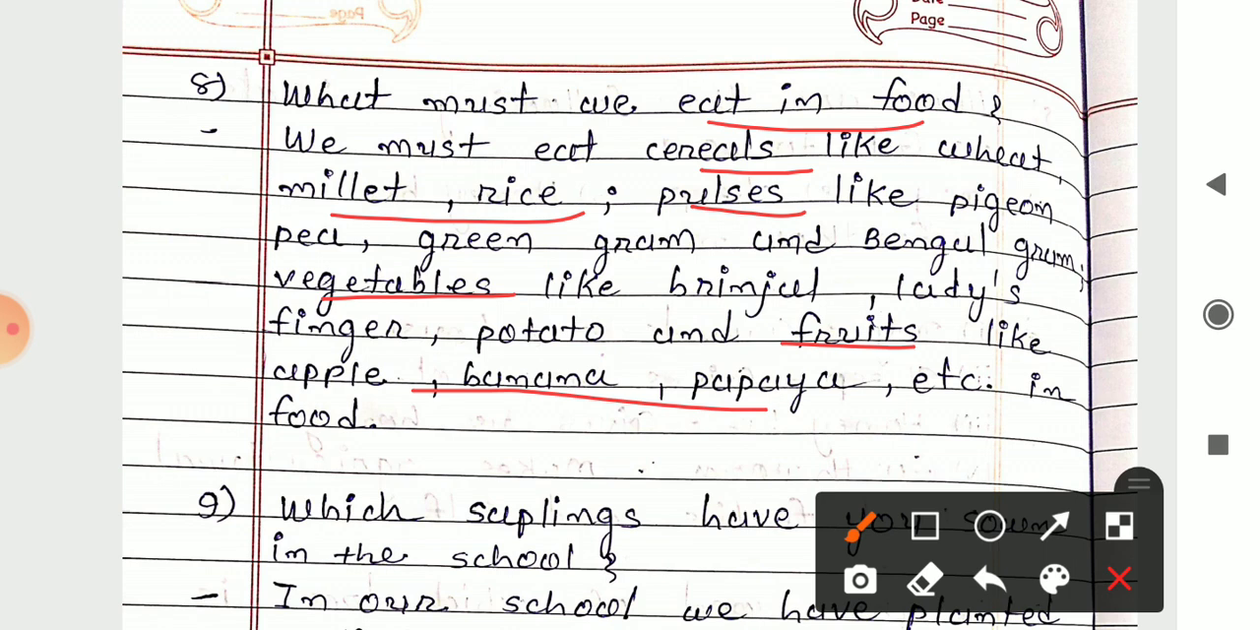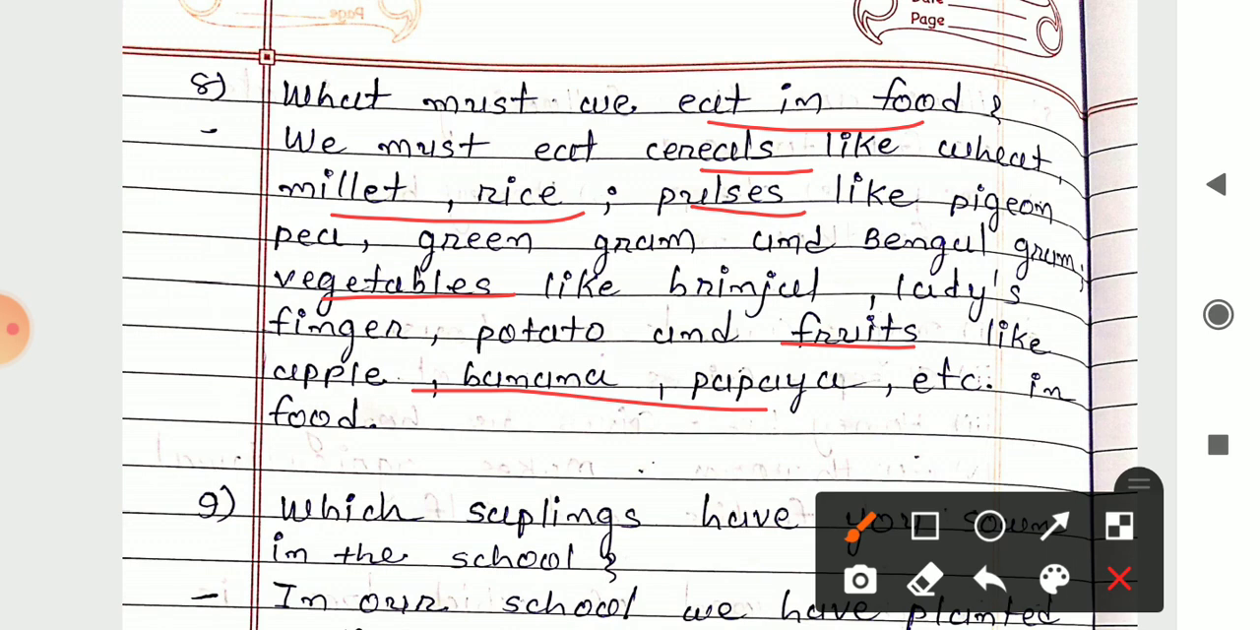In the cereals we can eat wheat, millet, rice. In the pulses we can eat pigeon pea, green gram, Bengal gram. In the vegetables we can eat brinjal, lady's finger, potato, and the fruits we have to eat like apple, banana, papaya, etc.